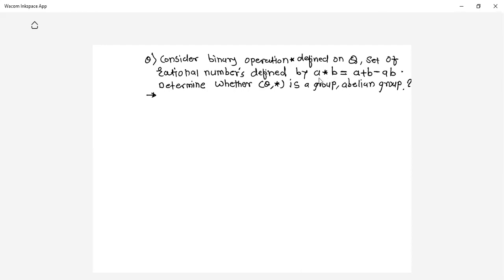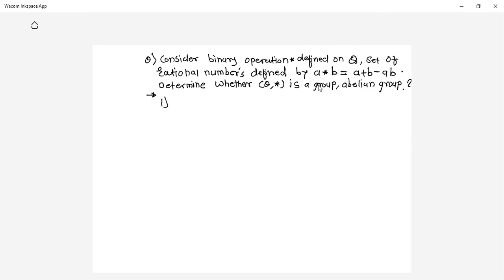So for any two elements A and B, A star B is defined by A plus B minus AB. I need to determine whether this (Q, star) is a group or an abelian group.